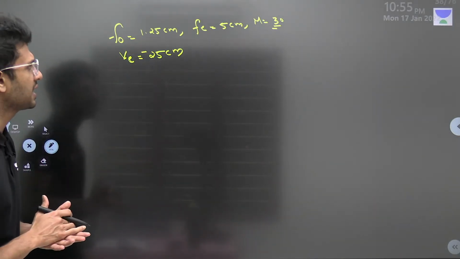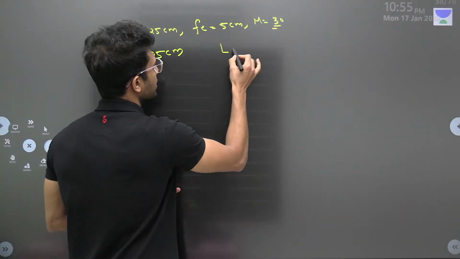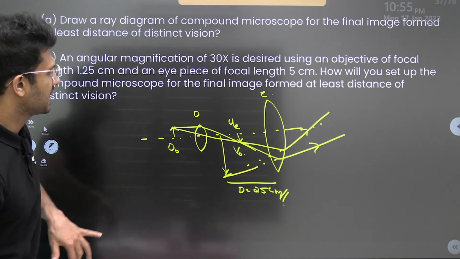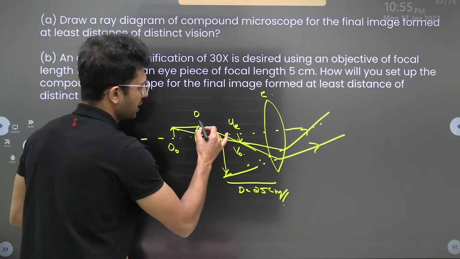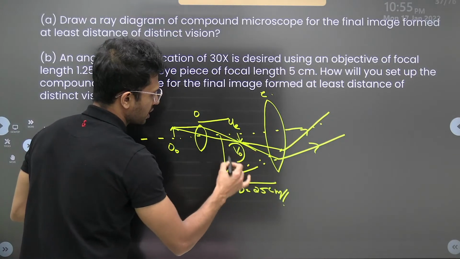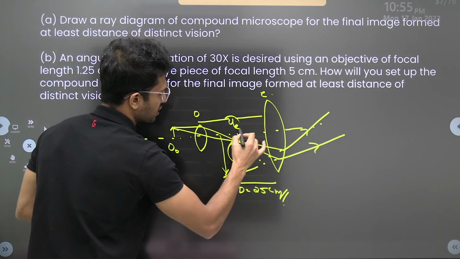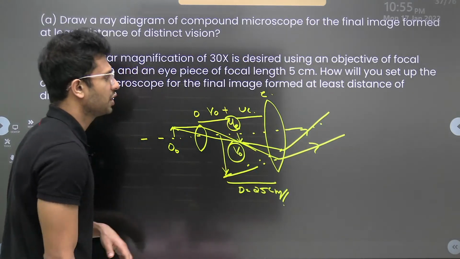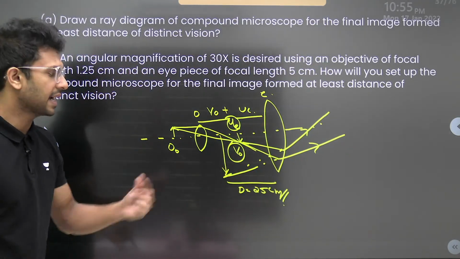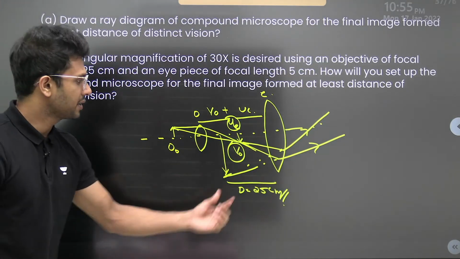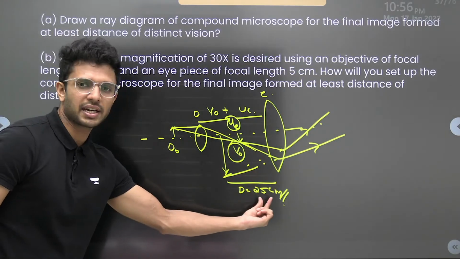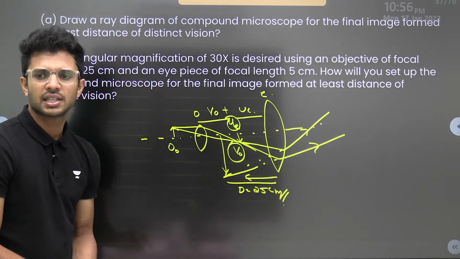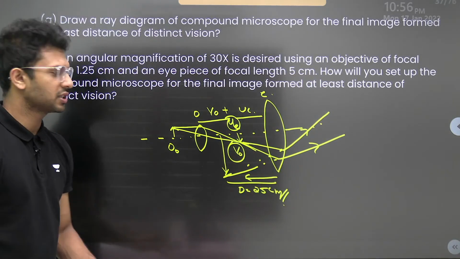Now, how can we solve this problem, or what is actually asked? The question that is asked is to find out the length of this compound microscope. Tell me what is the length of the compound microscope. देख ले. From here to here it is V0. From here to here it is UE. So V0 plus UE is the length, and that's asked to be found. Now the reason for expressing this D as minus 25, देख ले, we measure this 25 towards left direction. That's why minus. No doubts, I suppose.